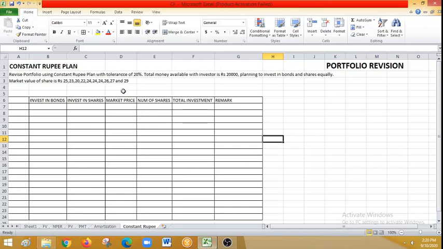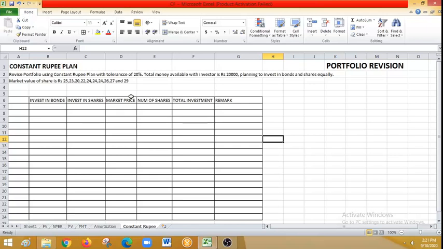For this, I have taken this example. The question is, revise the portfolio using a constant rupee plan which has a tolerance of 20%. So 20% here means when the equity prices go up by 20% or equity prices go down by 20%, it will act as a trigger. A fund needs to be diverted either from equity or from debts, like debentures and other rated bonds.